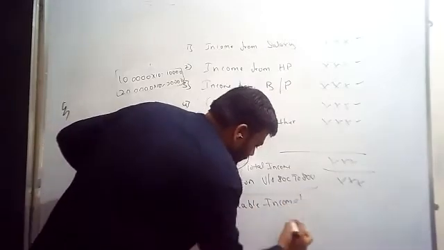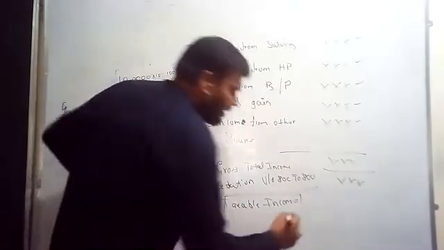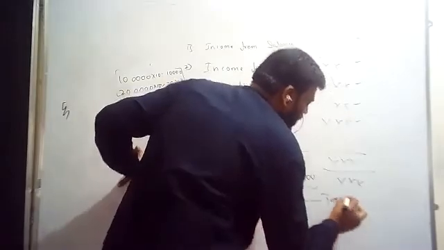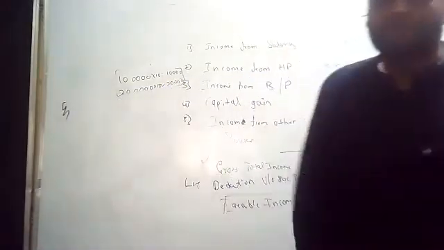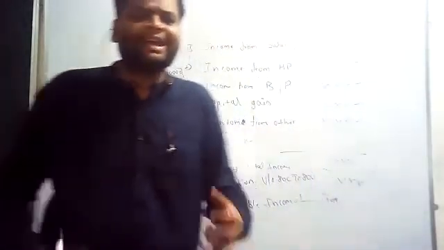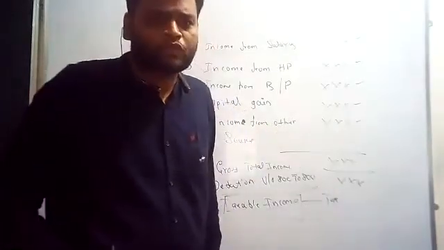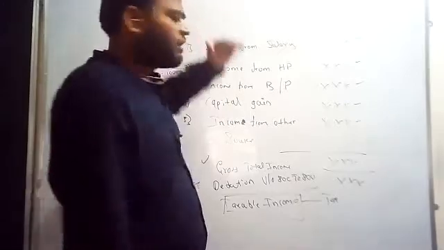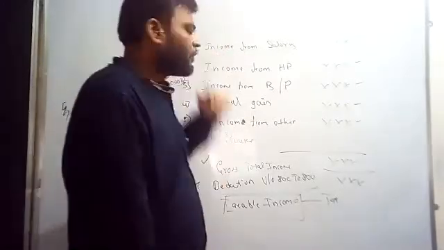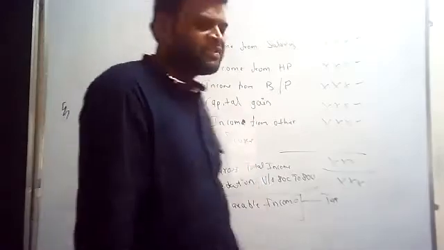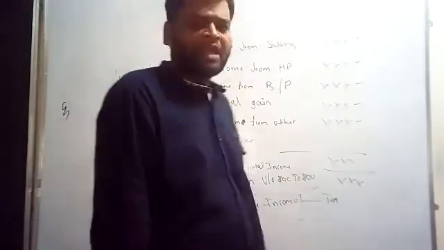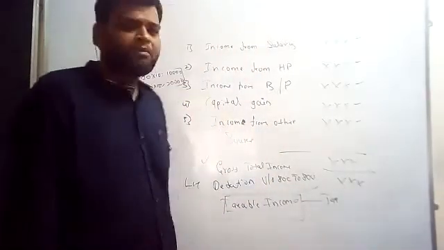Now on this taxable income they levy tax. I hope all of you understood this. We are getting income from various sources. The first one is income from salary, then income from house property, income from business and profession, income from capital gain, and income from other sources.